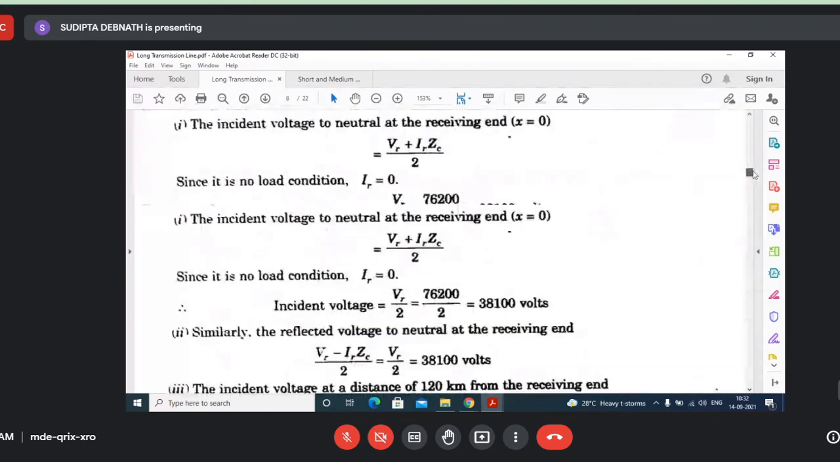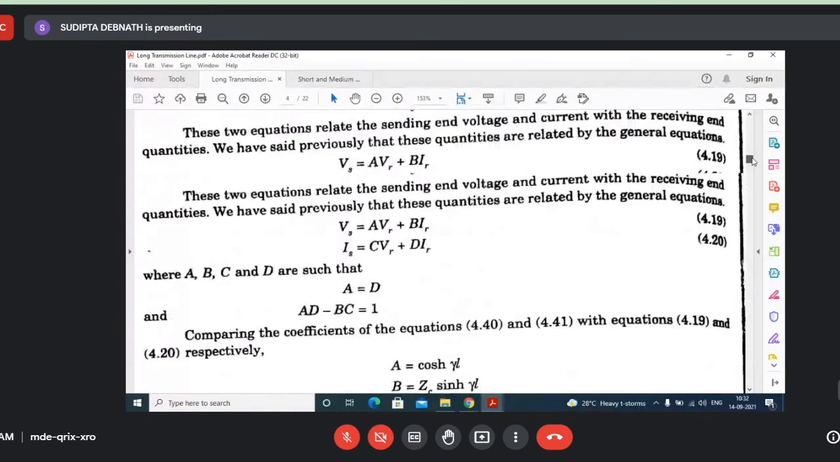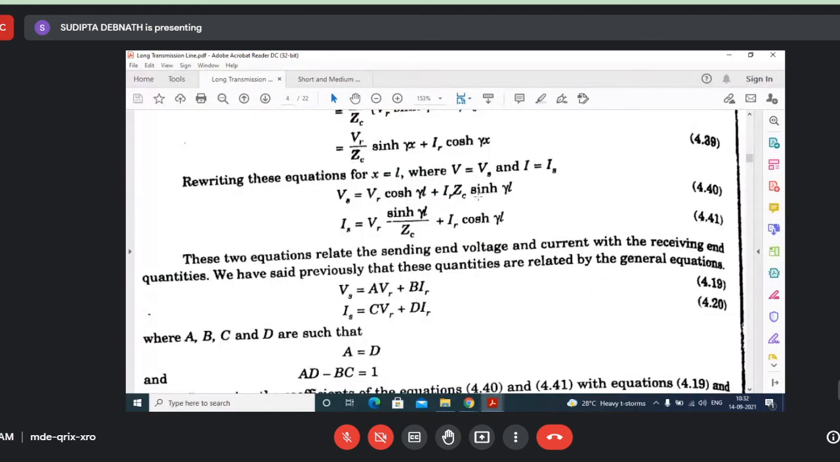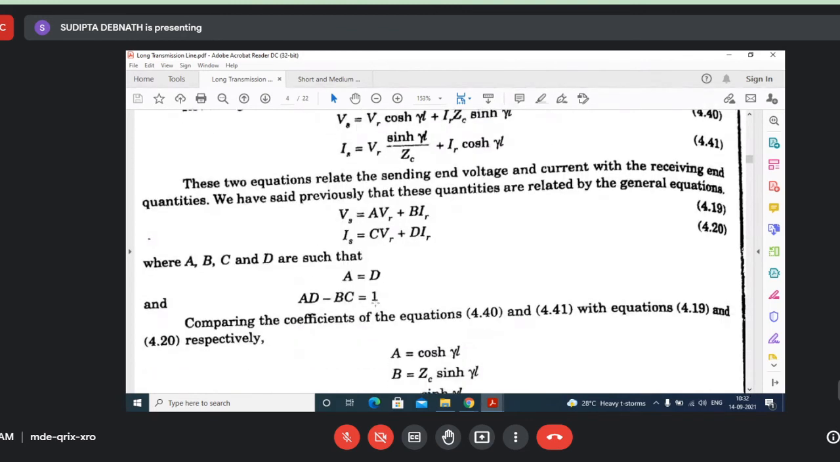Now again I am coming back to the long transmission lines. So I stop here. Vs equal to this one, Is equal to this one. So what will be A? A equal to cos hyperbolic gamma L. B equal to Zc sin hyperbolic gamma L. C equal to sin hyperbolic gamma L by Zc. D equal to cos hyperbolic gamma L. And you can verify AD minus BC is equal to 1, A equal to D.